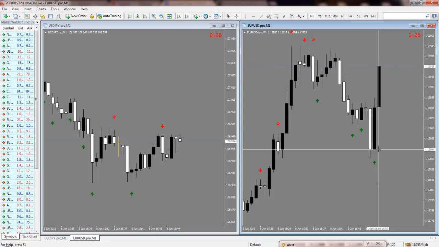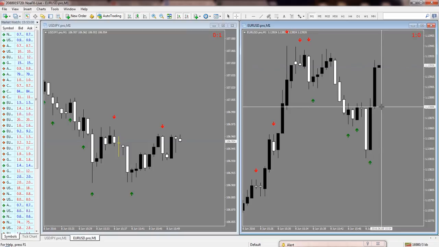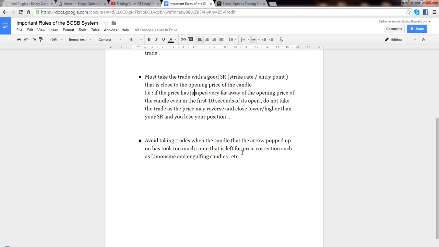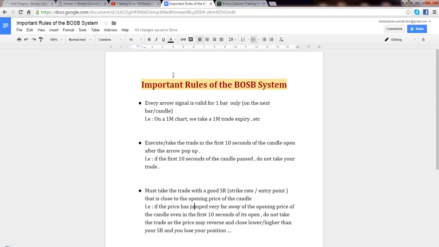So when you see such big candles and the arrow is on that candle, avoid taking such trades, because the next candle 90% of the time will make you lose, but 10% of the time you will win it. The best thing here is you really don't want to risk your hard-earned money on such low probability setups. So those were the only important rules for using the binary option smart box system.